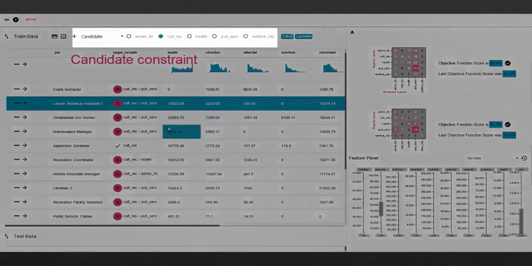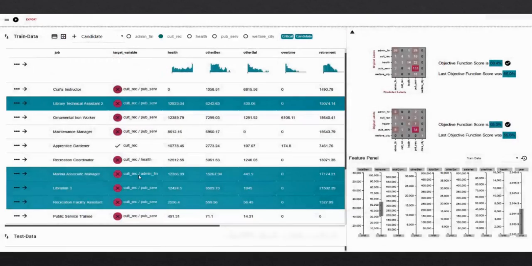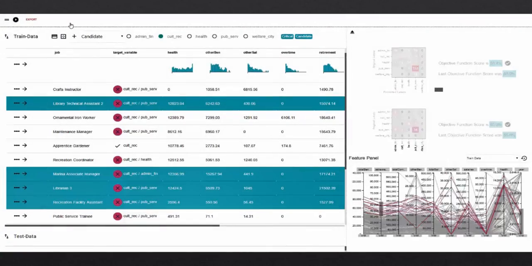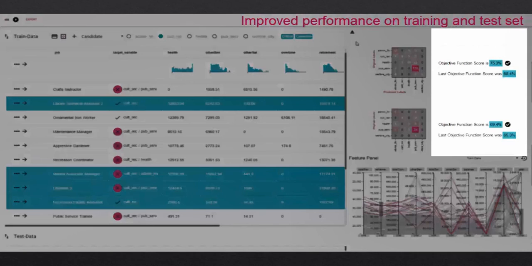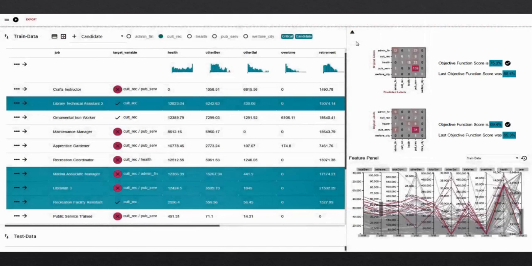Next, they specify the constraint candidate on a set of data items of the label cultural because many data instances were incorrectly predicted in that class. They construct a new set of classifiers to see the updated objective function score. They see that the performance improved slightly on the training and the test set.